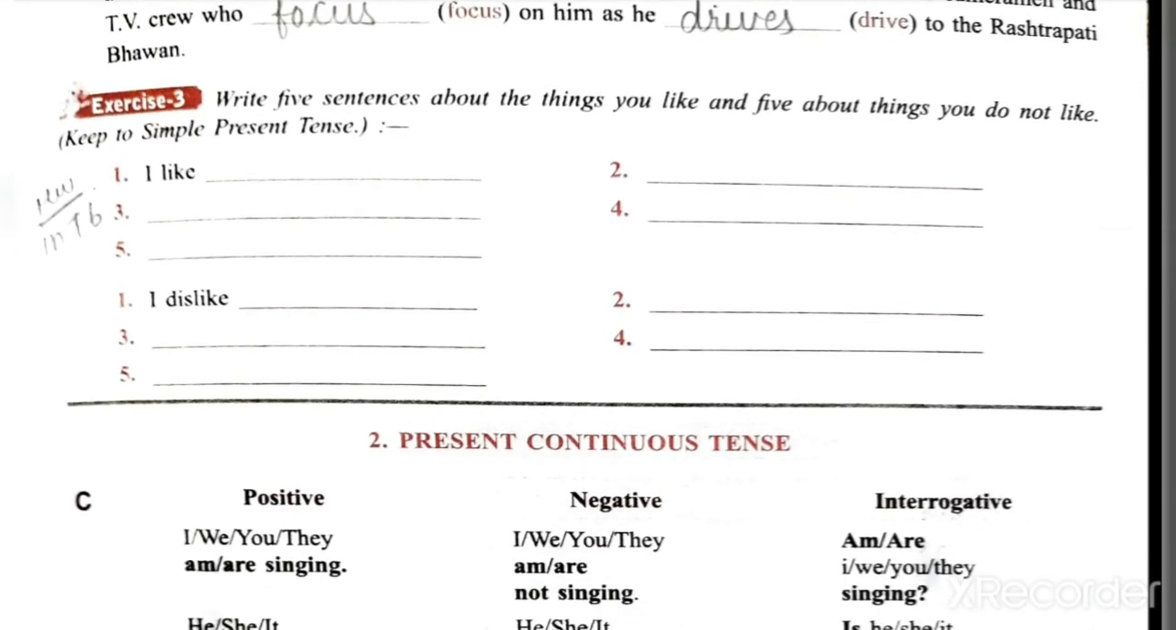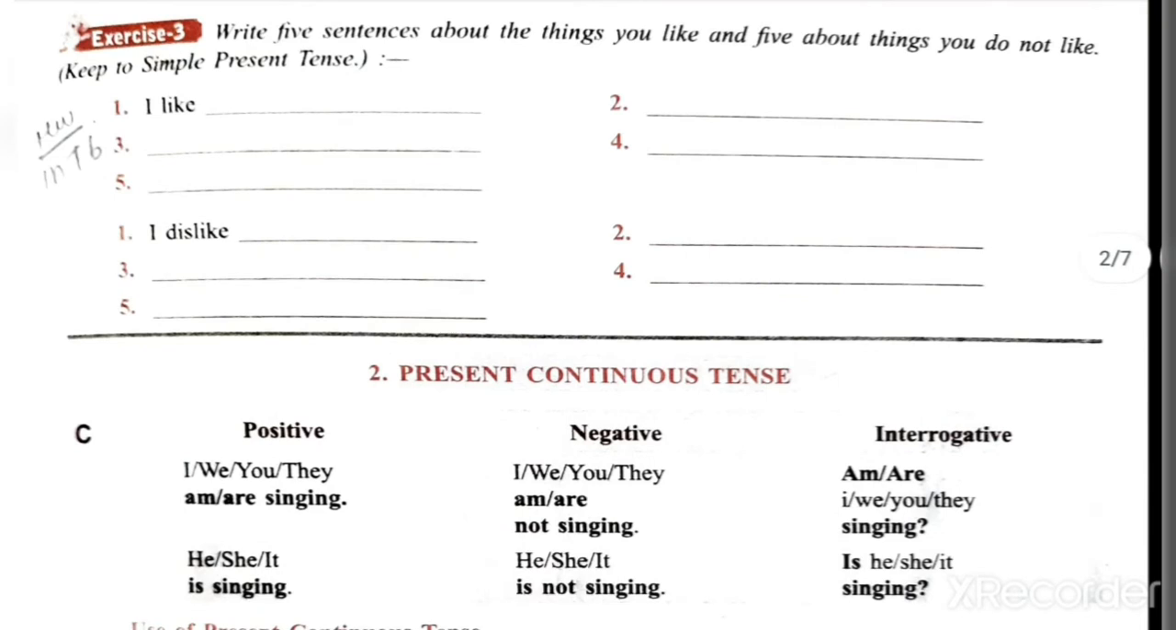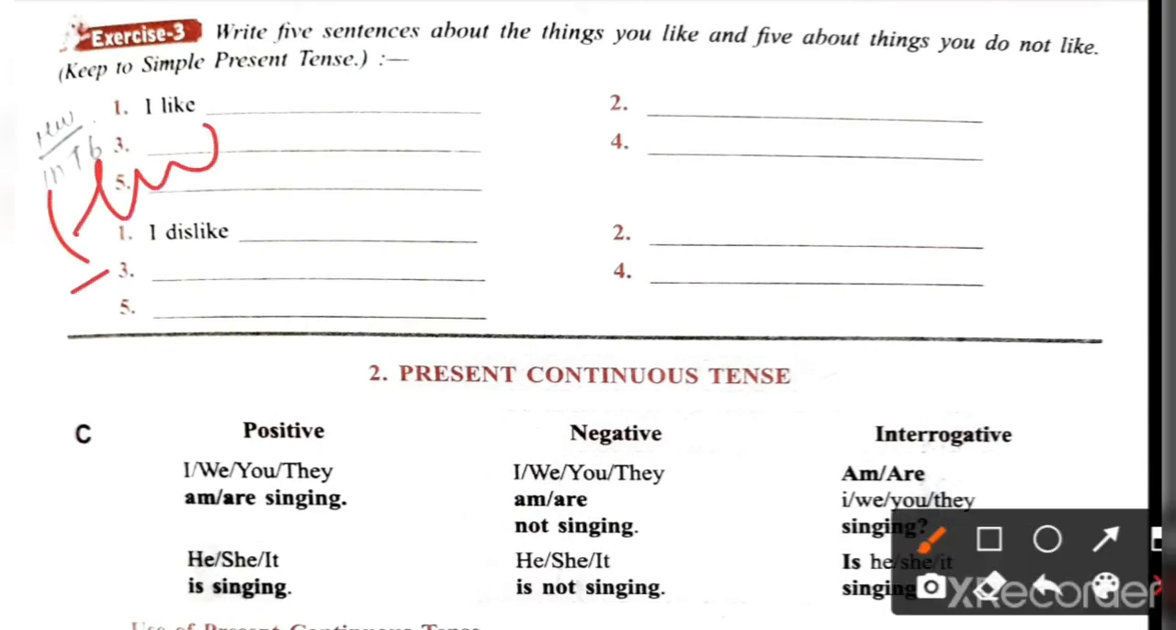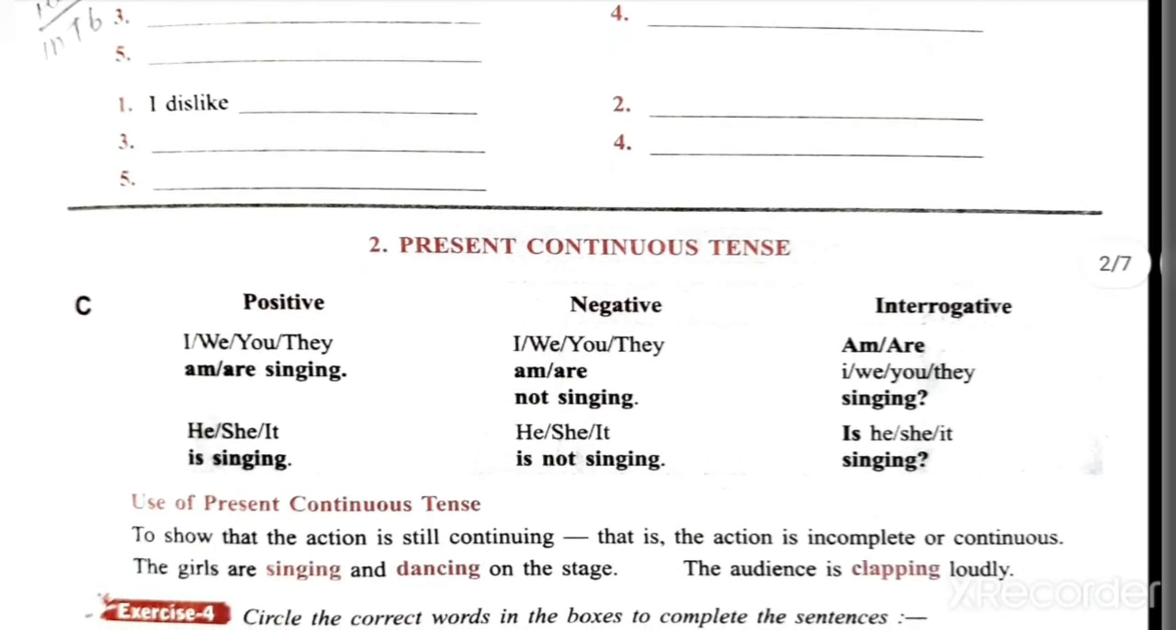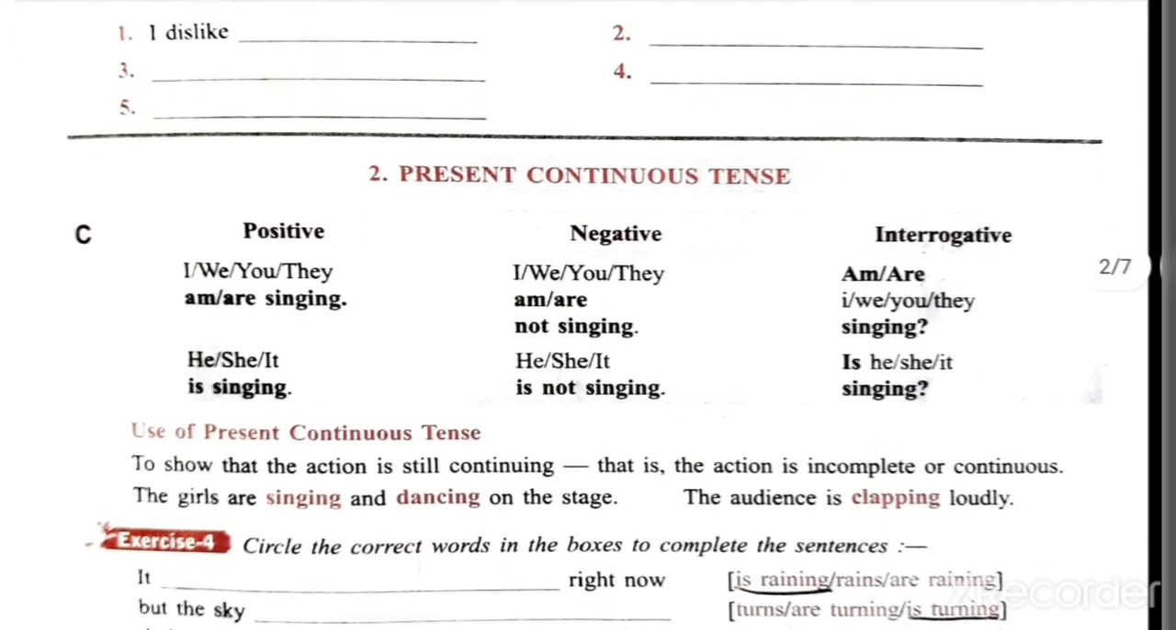Okay, write 5 sentences about the things you like and 5 about the things you do not like. This has to be written in homework in textbook. You have to write it as homework in textbook. You have to write about the things you like and the things you don't like. Clear? I dislike, you have to use I dislike for do not like.